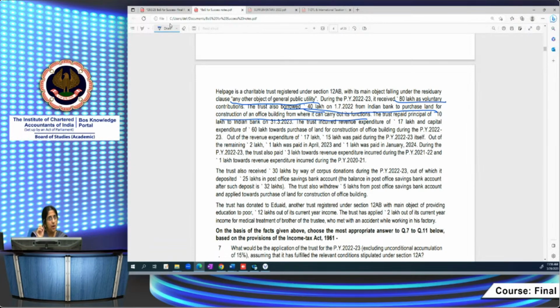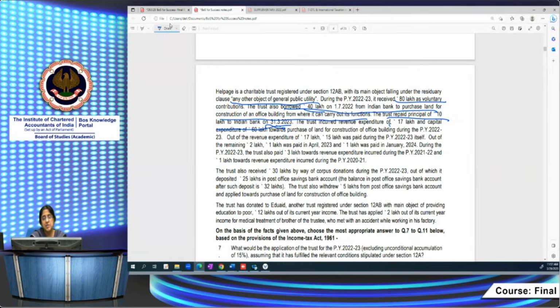So it will not be allowed as application because it's out of loan taken from a bank. The trust repaid principal of 10 lakh to Indian Bank on 31/3/2023. So to the extent of repayment, it will be allowed. To the extent of 10 lakh, it will be allowed because it's repaid in the same year, 31/3/2023.